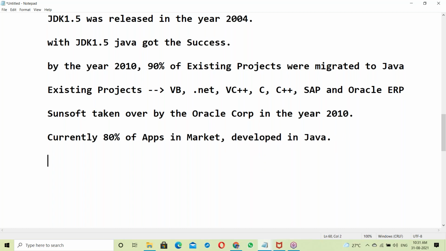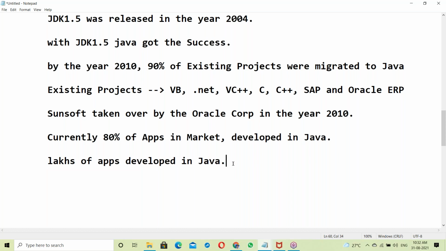So lakhs of applications were developed in Java. Who can be the support? Already 80% of existing applications were developed in Java, and support is required for all the applications. Who can provide that support?